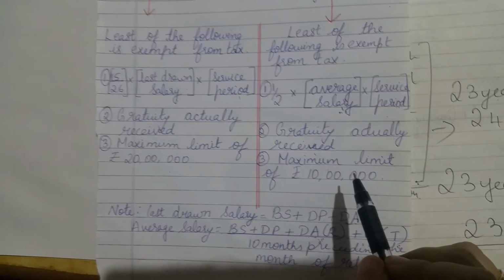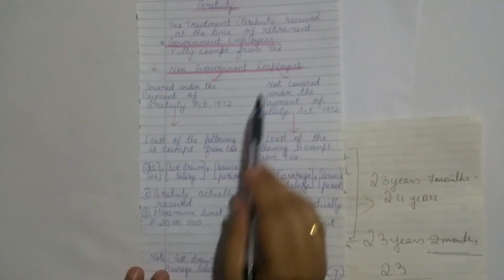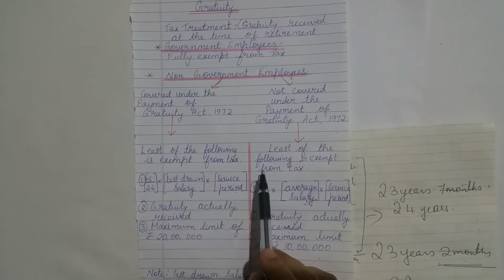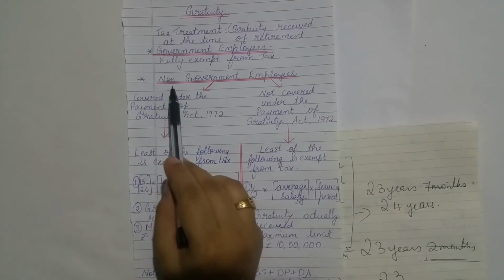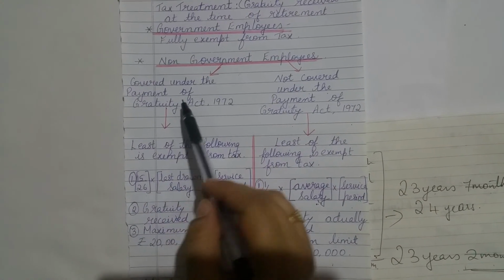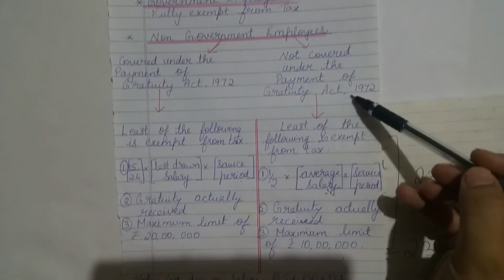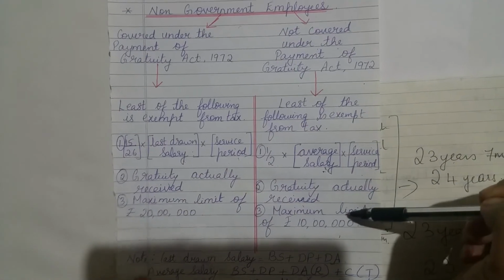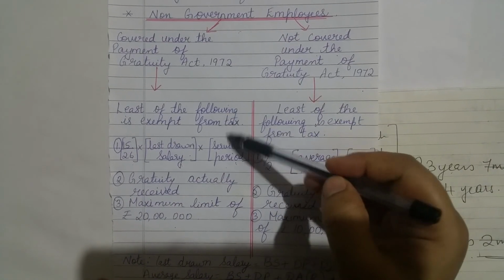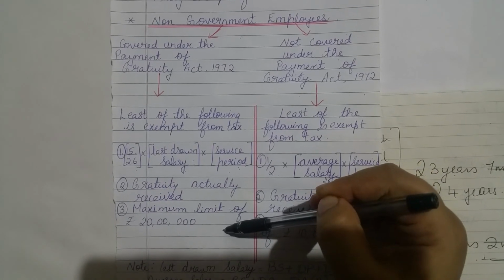So this is basically the tax treatment which you follow for computation of taxable gratuity for non-government employees. I'll repeat it again. For non-government employees, if he is covered under the Payment of Gratuity Act, this is the format which you will use, and if he is not covered under the Payment of Gratuity Act, this is the format which we will use. From the actual amount of gratuity, we will minus the least of the following, and then we will get our taxable gratuity.